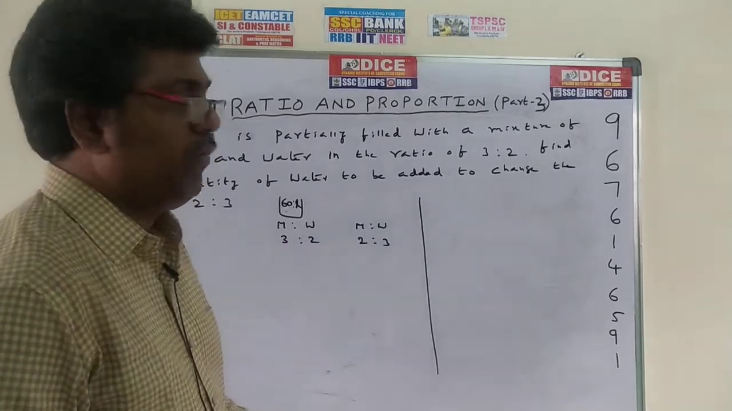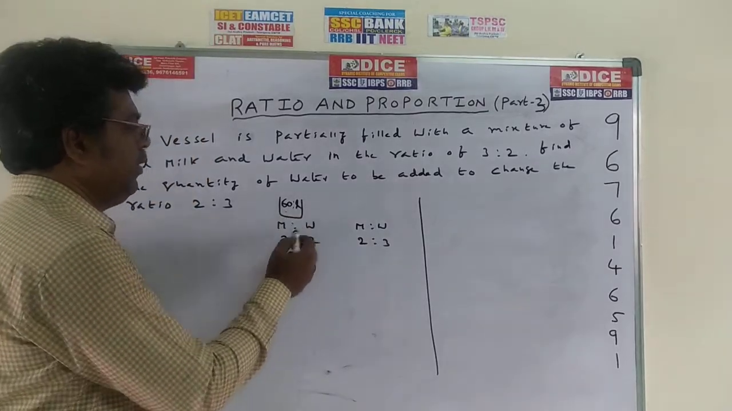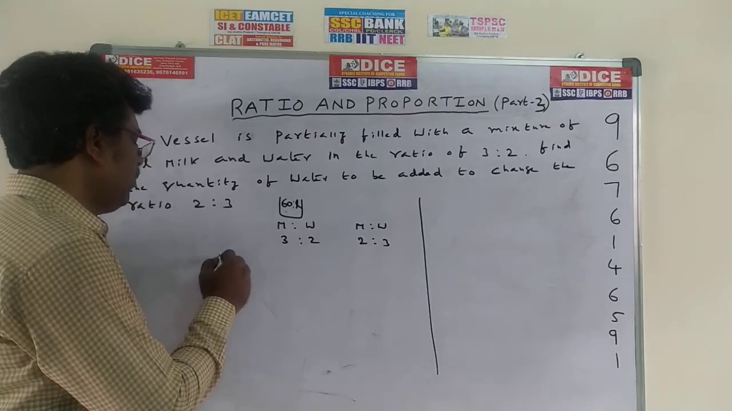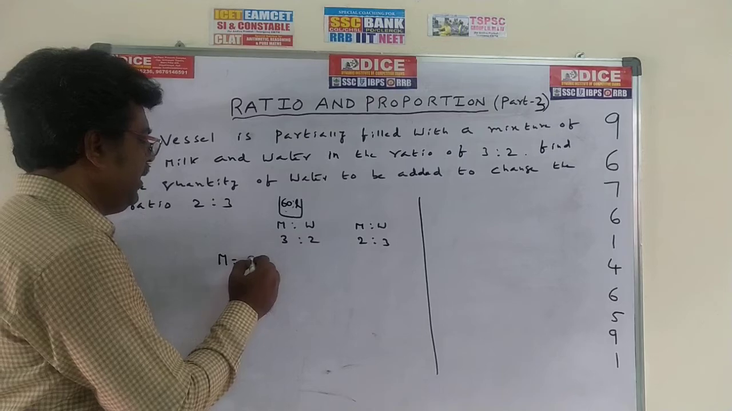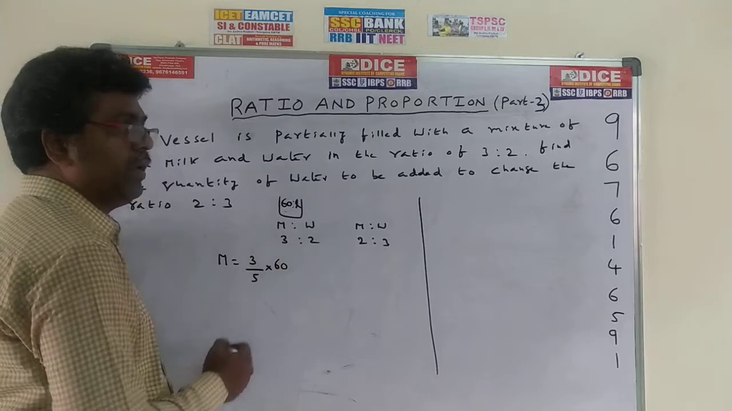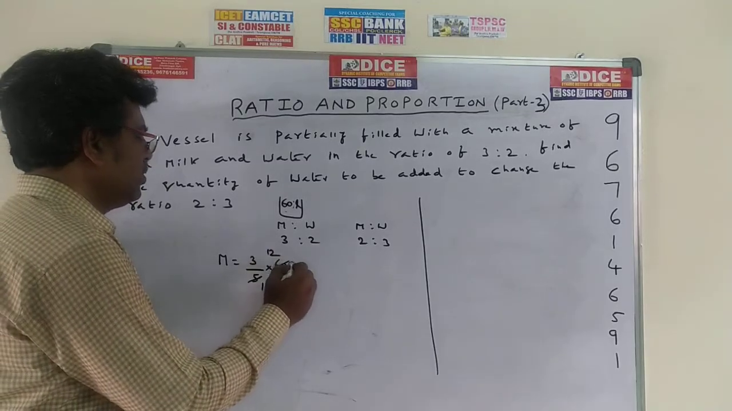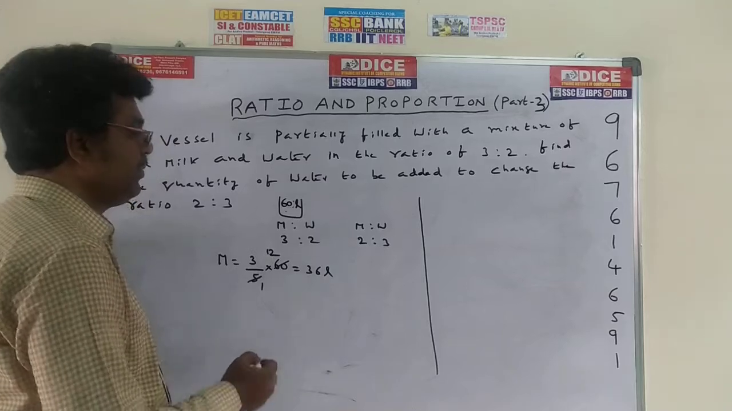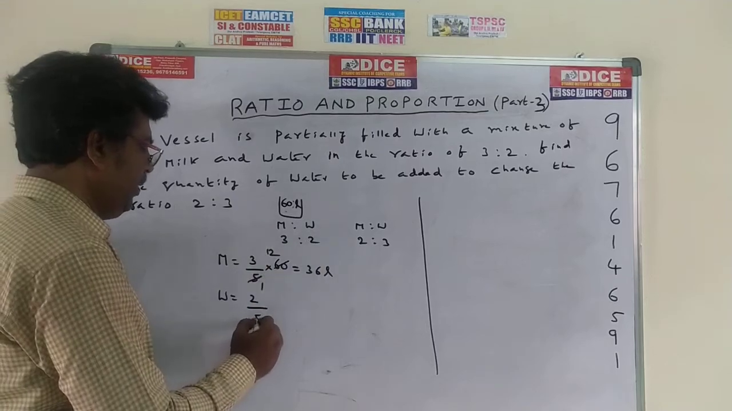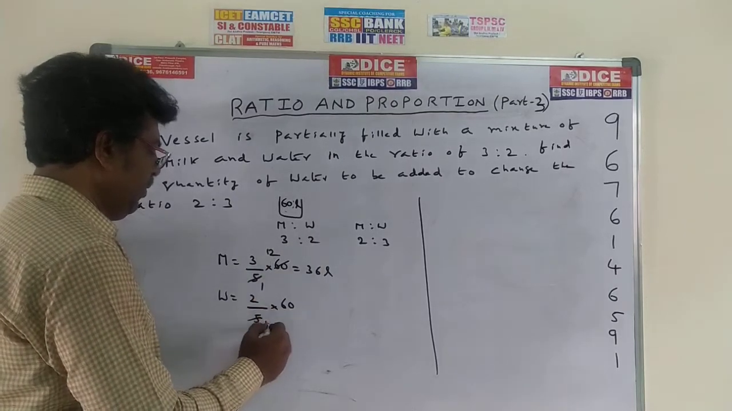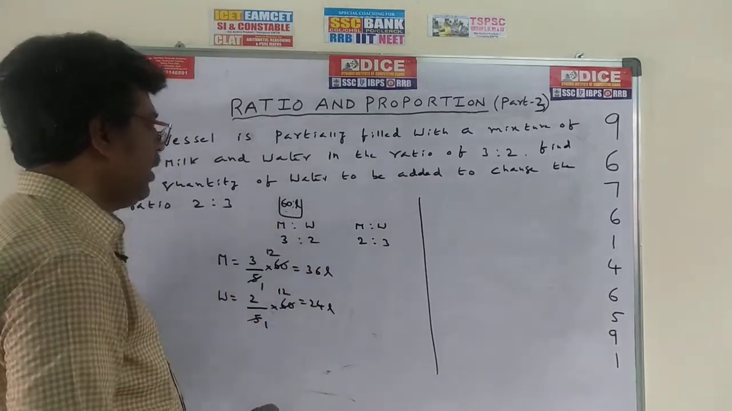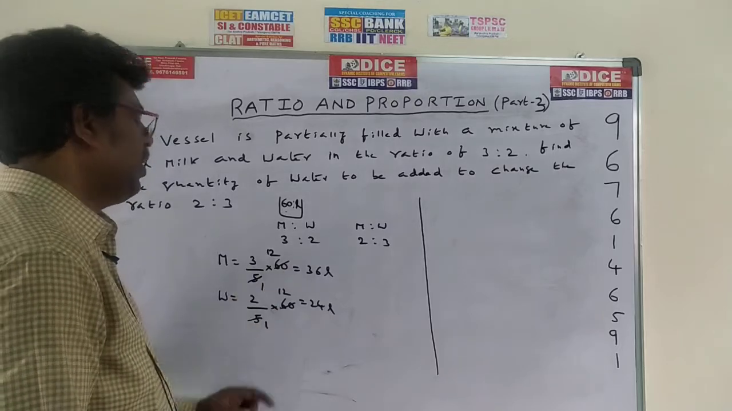How to find this? First of all, you can find out in this mixture how much milk and how much water is there. Milk part is 3 by total parts, 3 plus 2, 5, total mixture is 60. 5 12s are 60, so 12 into 3, 36 liters milk is there. Water is 2 by 5 into 60, 12 into 2, 24 liters. So in this mixture the milk is 36 liters and the water is 24 liters.